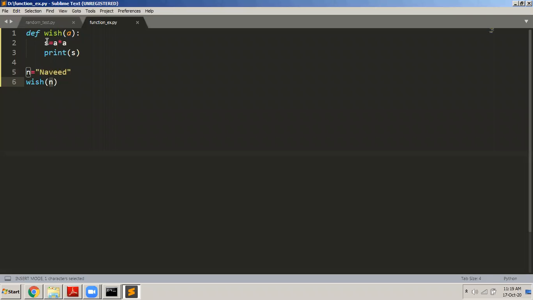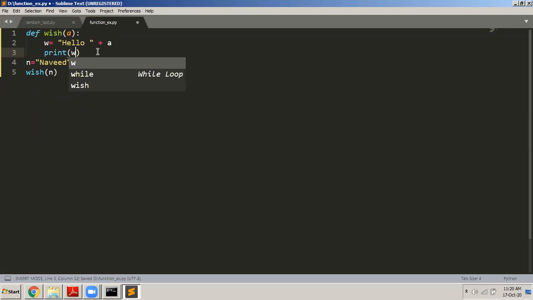It goes there to a, and what I want to do here is simply print a message. I say w = "hello" + a, and then print w. So you saw now, look at this. What is this function doing? It is accepting a parameter. This parameter is of type string, and whatever string you're sending, you add it with a plus.